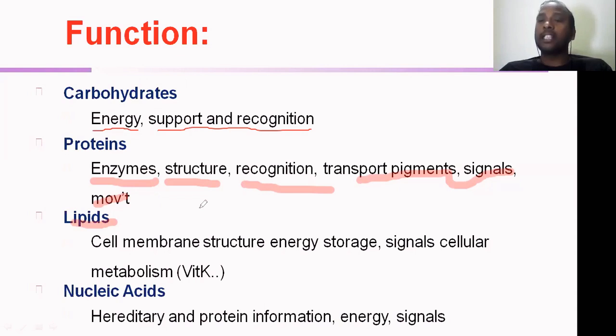This is one of the major biomolecules among these four, because lipids have special roles that only lipids can do, not other biomolecules. For example, I have given here the cell membrane structure, which is very important.